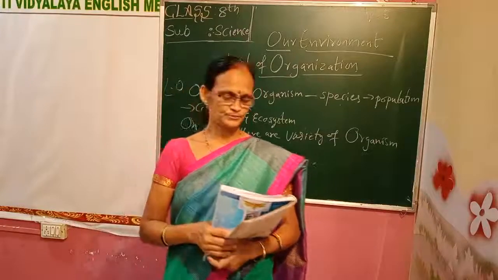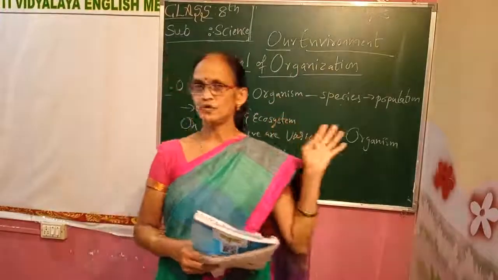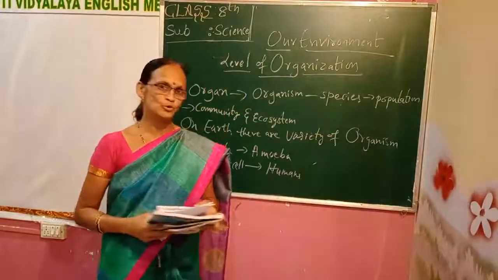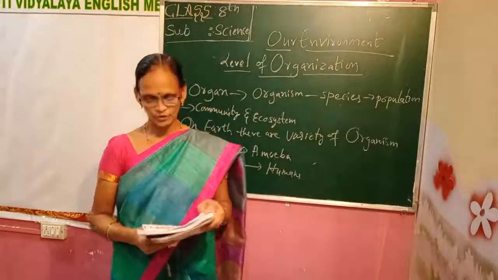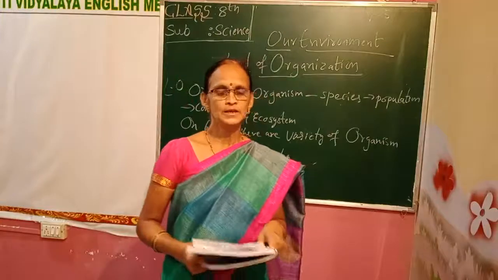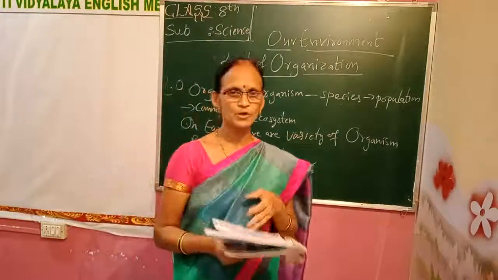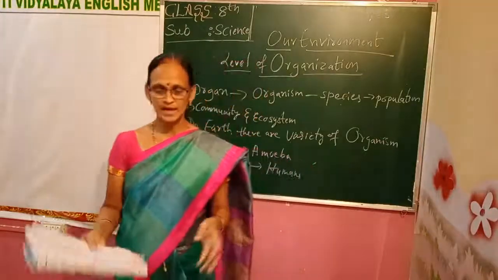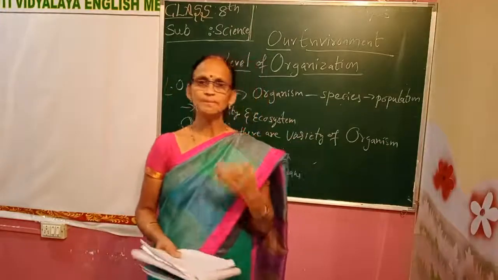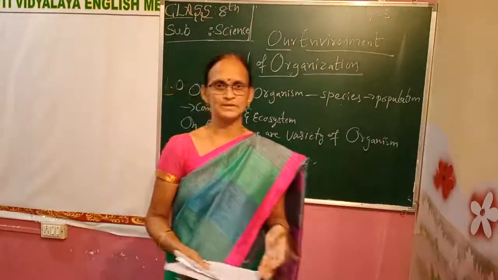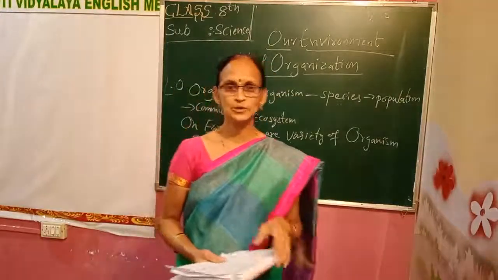Okay, children. Now today I am going to continue the lesson our environment. In our environment I told you there are layers. There are 4 layers. They are the lithosphere, hydrosphere and atmosphere. And these lithosphere, hydrosphere and atmosphere together constitute another sphere called the biosphere. Biosphere means the land where we are living. Biosphere is a living layer where human beings, animals, plants live together.